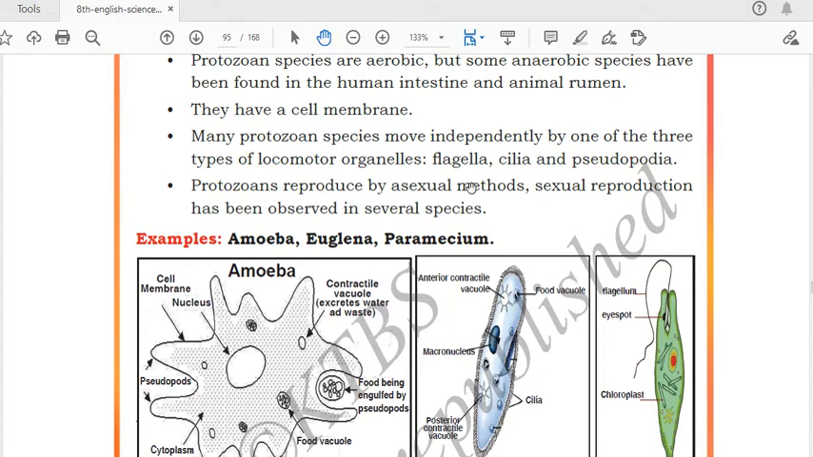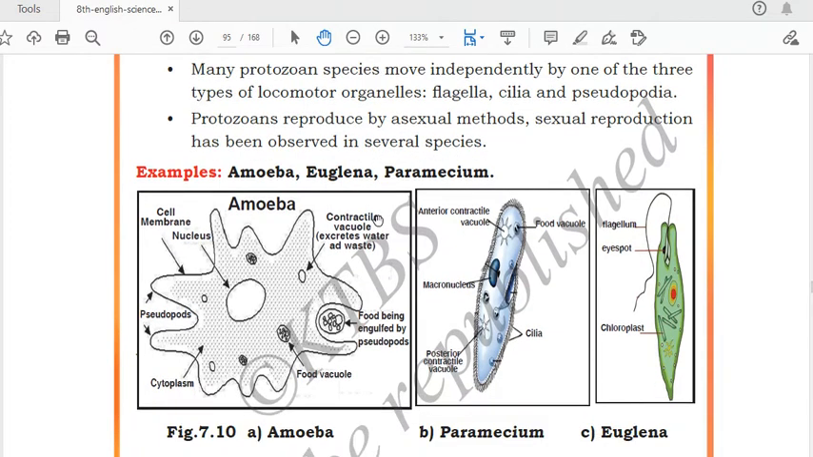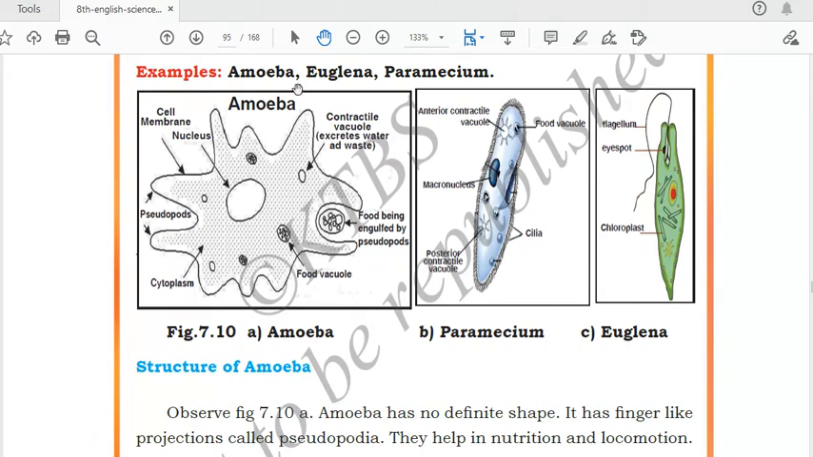Protozoa reproduce by the asexual method. There are two types of reproduction: sexual and asexual. In asexual reproduction, a single parent is needed, and in sexual reproduction, two parents are needed. So protozoa reproduce by the asexual method, which means only one parent is needed. Sexual reproduction has been observed in several species, so many protozoa can also reproduce by sexual methods, where two parents are needed. These are the examples of protozoa: amoeba, euglena, and paramecium.